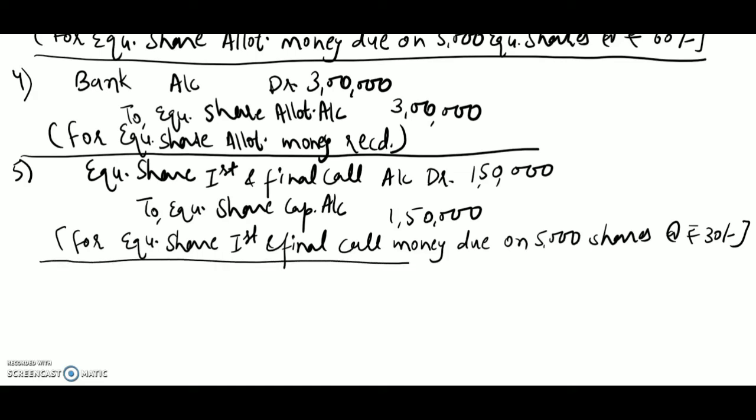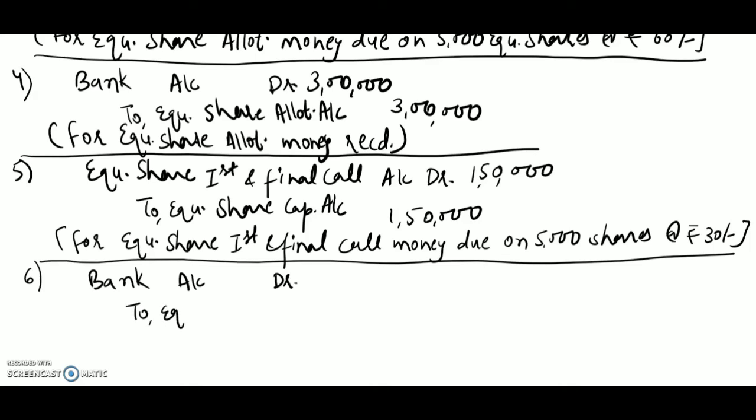Now we will do a transaction when we receive this money. So the transaction will be bank account debit to equity share first and final call account.